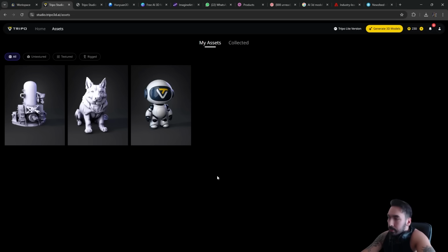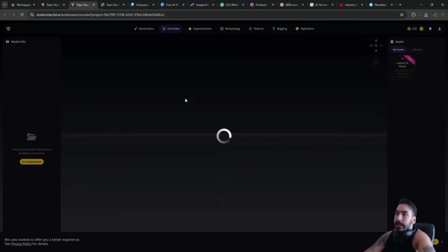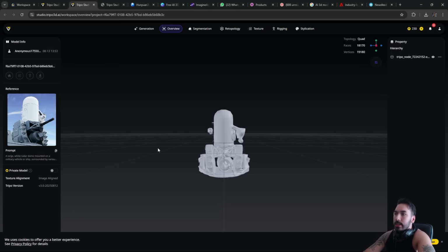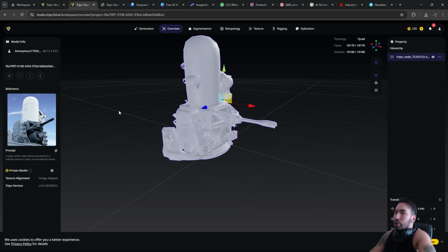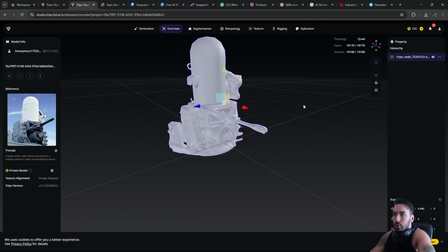Wait, hold on a second. Before we move on to the next one, let me show you I made an attempt on hard surface modeling with this tool. So I wanted to see how this tool can make the CIWS defense system, and that's this thing that they keep on boats for shooting down missiles and stuff like that. So as you can see, I gave him this relatively poor picture right here. It's pretty low in resolution, and I got this model.